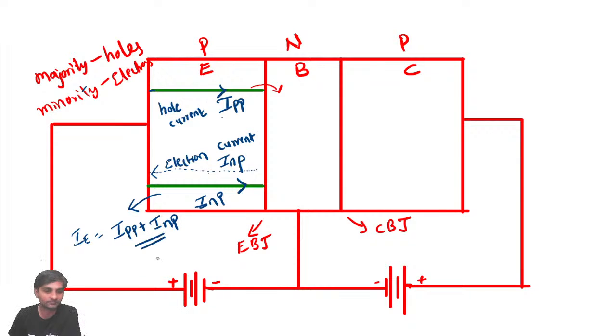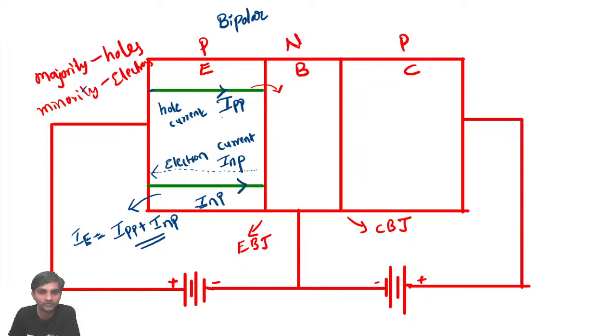Both currents will exist. Why did we name it bipolar? Simply because the current is because of both electrons and holes. In the earlier cases, the current may be either because of holes or electrons. But in this case, at a time, the current is because of both holes and electrons. Because of that, it's called bipolar.